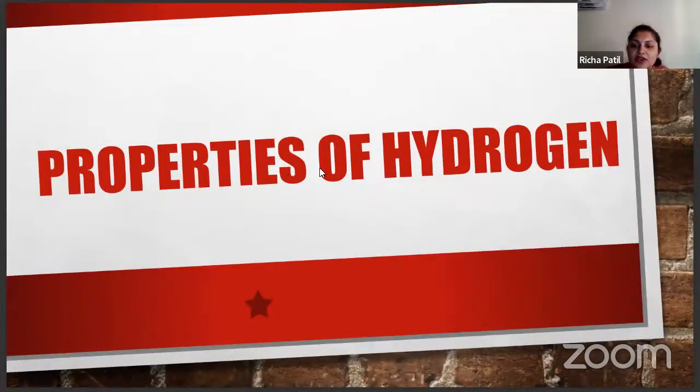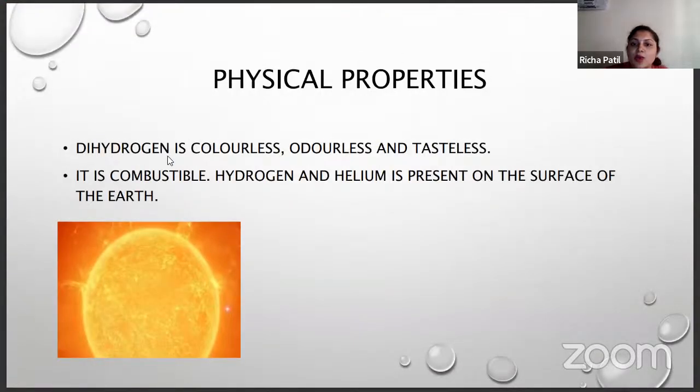Then we'll see the properties of hydrogen. So what are the physical properties? It is colorless, odorless, and tasteless. Okay, it does not have color, it does not have smell, and it does not taste. It is combustible, so it can easily burn. Hydrogen and helium are present on the surface of the earth. So these are the physical properties.